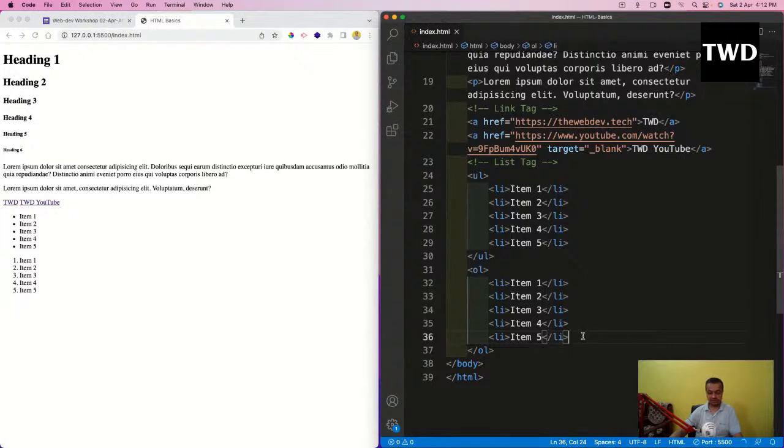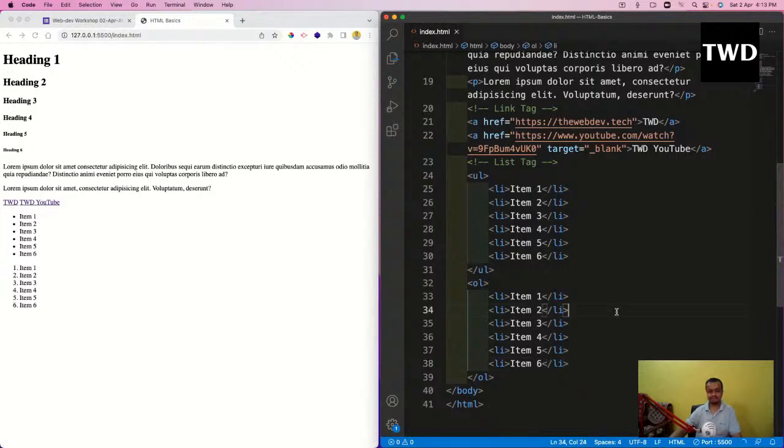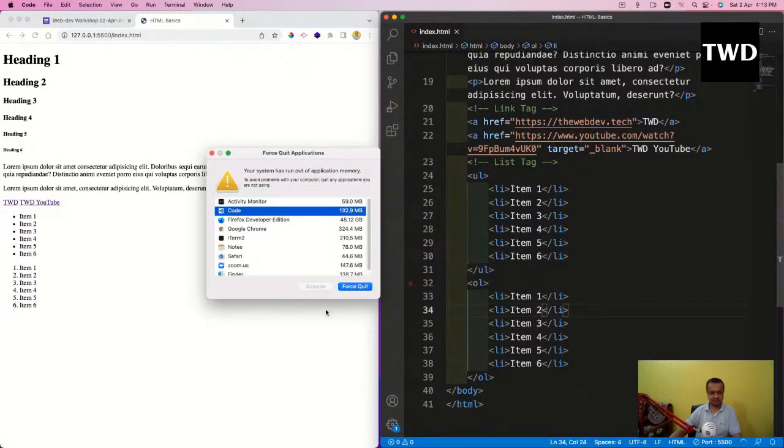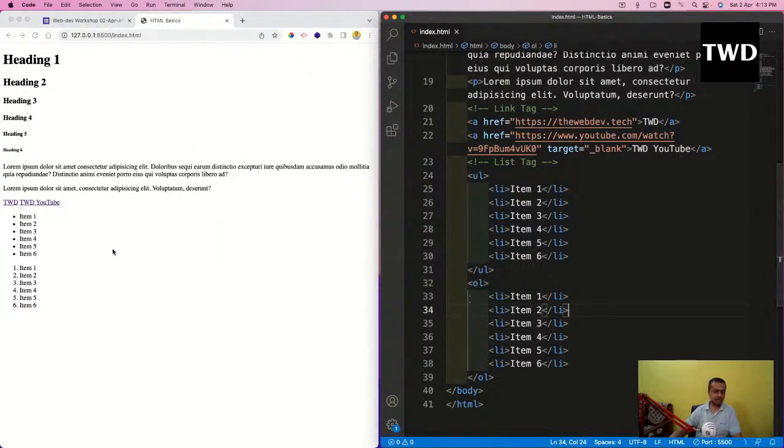If I increase this, Control C, Control V, 6, and save it, see, one new item is added. It will increase the number, and here it will increase the dot, so nothing different is there. So that is about the list tag.